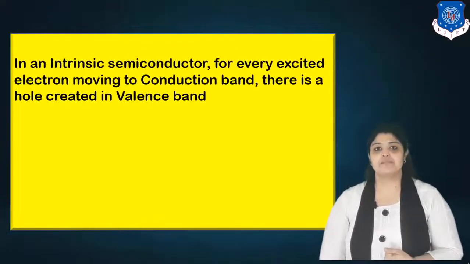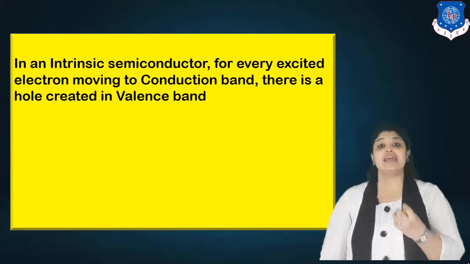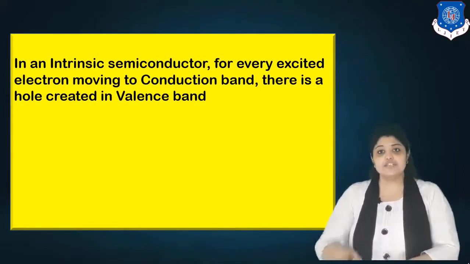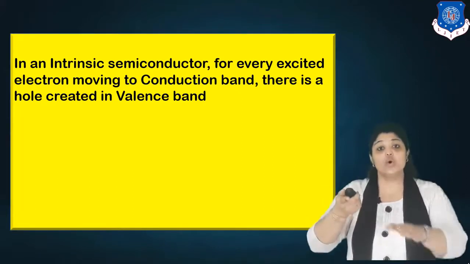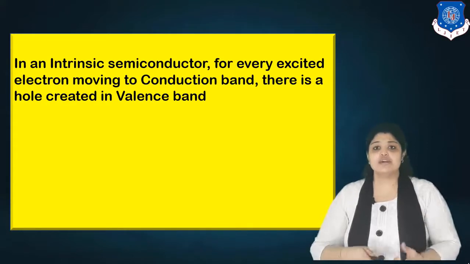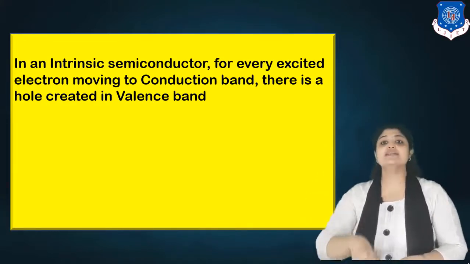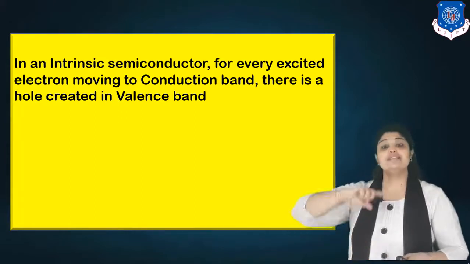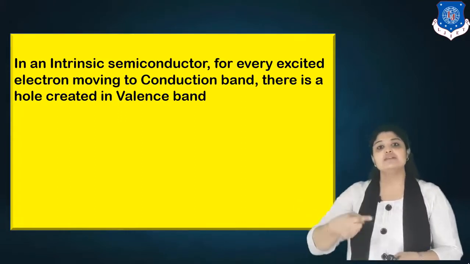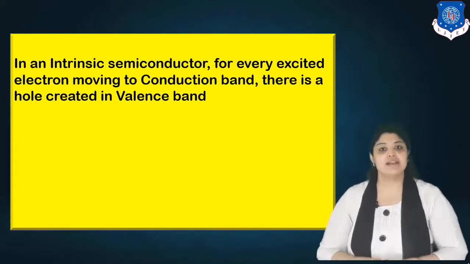So let's start. If you talk about intrinsic semiconductors, you can say for every excited electron which moves to the conduction band, there is a hole which is created in the valence band. We know that when we give energy to electrons, they move to the conduction band and correspondingly a hole is created in the valence band. So for each and every electron that is moving to the conduction band, there is a hole being created in the valence band.